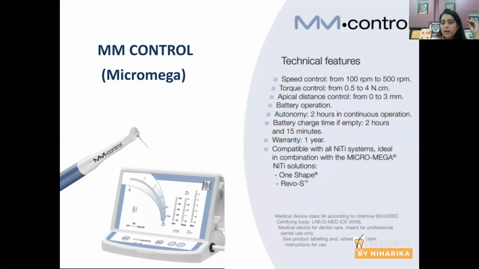Which protocol do you recommend, rotational or reciprocation motion, for longer file duration used without fracture? There are a lot of articles, Dr. Manisha, which say rotation is better. There are articles which say reciprocation is better, and there are articles which say rotation and reciprocation both are good. But with advanced metallurgy, I would say rotation is quite beneficial in comparison to reciprocation motion.